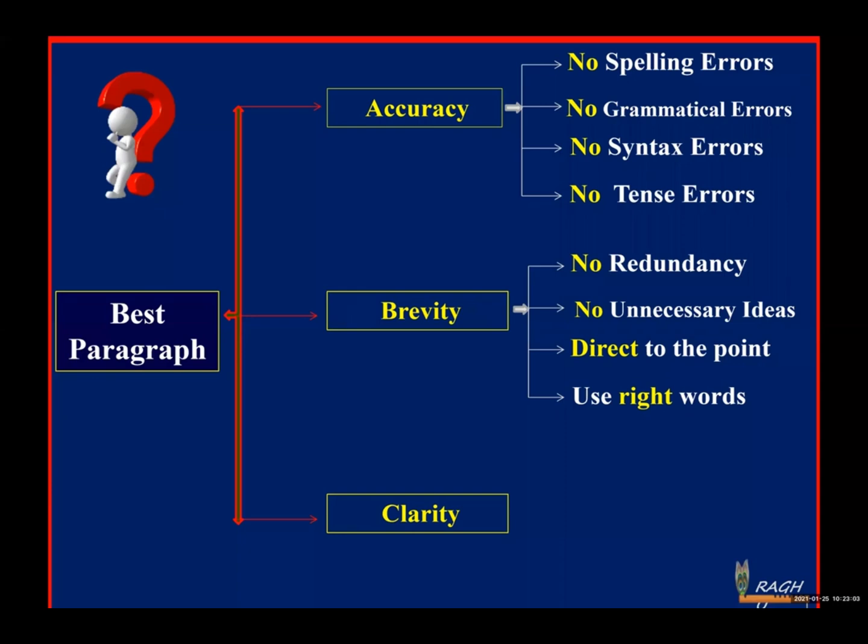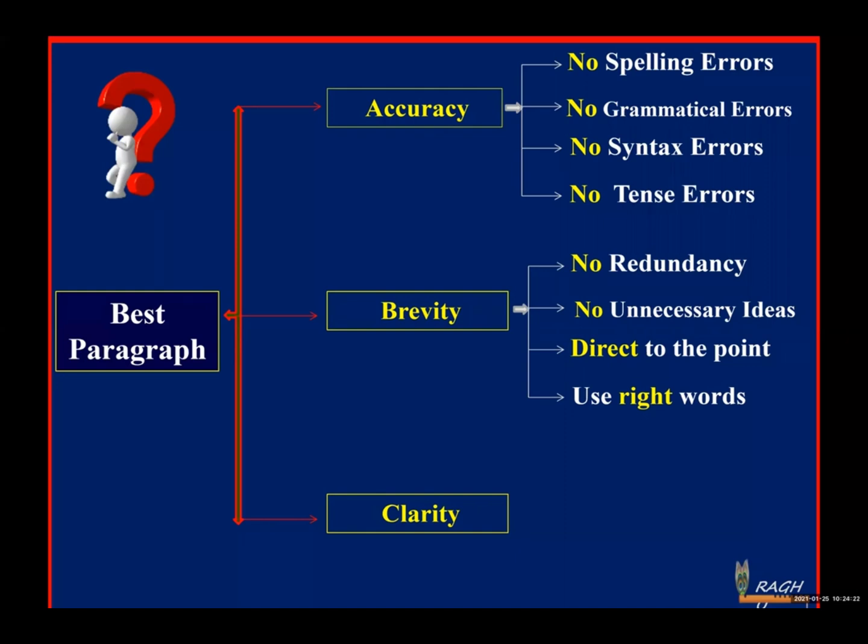Similarly, if you want to make your writing effective, a writing should consist of different types of vocabulary, different types of sentence formation. So if you use this variation in your writing as ingredients, that automatically brings effectiveness to your writing.